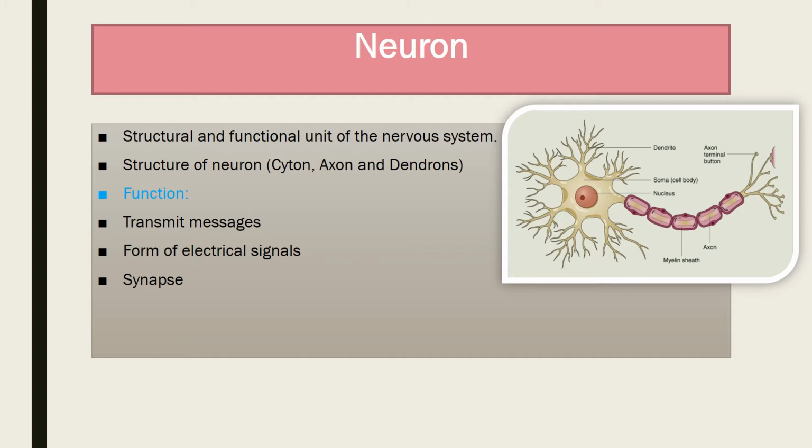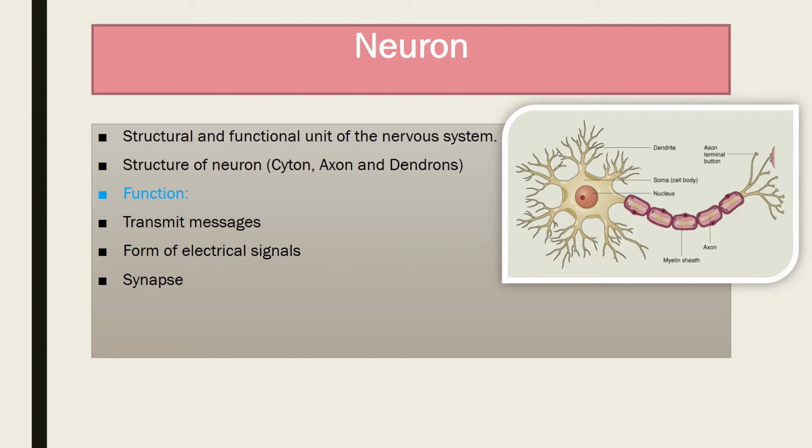Now, axon. A single long and cylindrical structure that arises from the cytone is called axon, and it is covered with a protective covering that is called myelin sheath. The end of the axon is branched to form terminal branches. The end of the terminal branch has a bulb-like structure called a synaptic knob. So, the neuron is made up of 3 parts: cytone, axon, and dendrons.